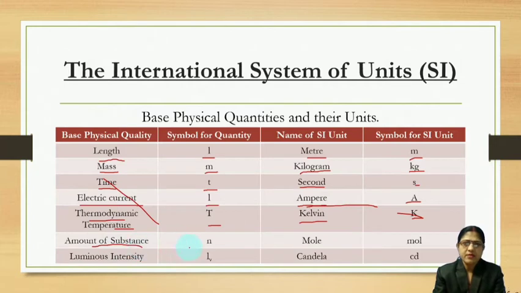Amount of substance: n is the symbol, and the SI unit is mole, symbol mol. Then this is the most important objective question for you: luminous intensity. The symbol for luminous intensity is I v, and the SI unit is candela, and the symbol of candela is cd.